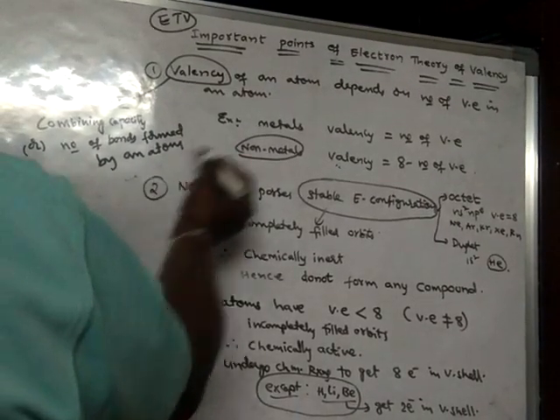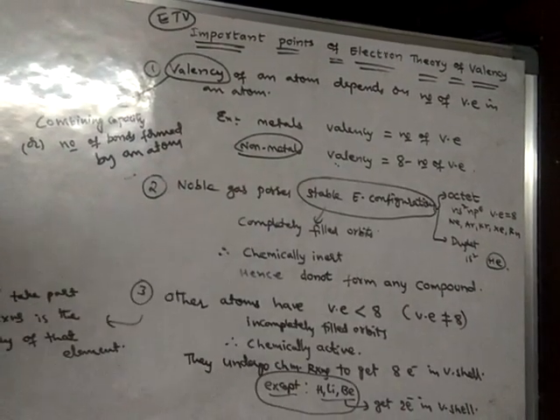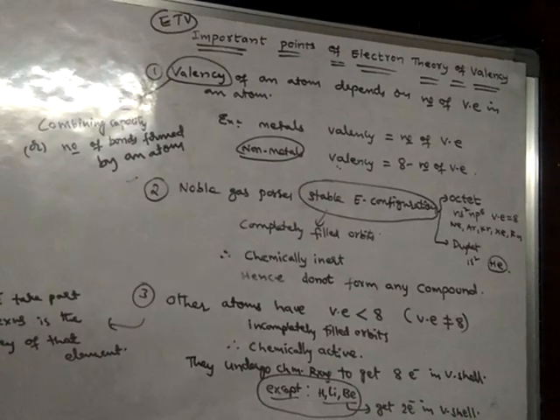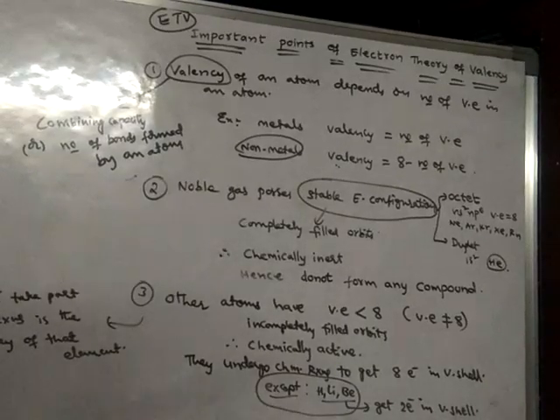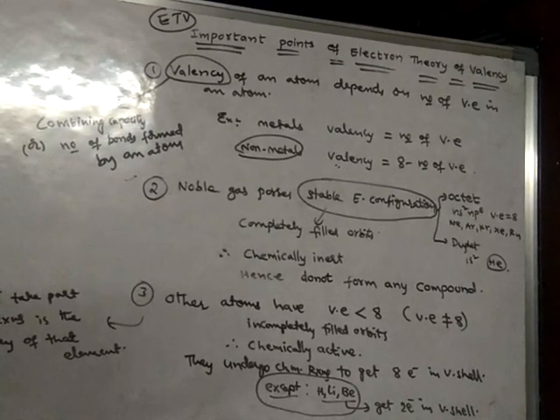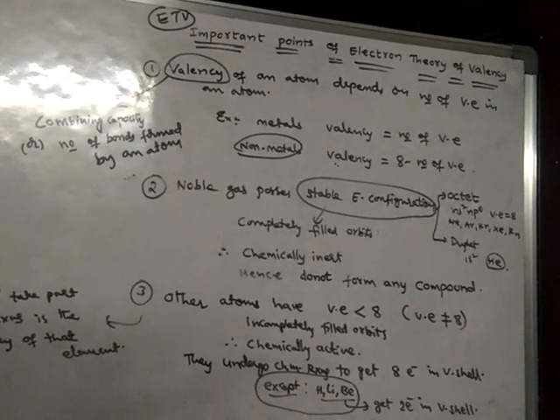Next point. Actually Kossel and Lewis studied the properties of all elements, and they noticed that the atoms of noble gases are chemically non-reactive, but all the other atoms are chemically reactive. What is the reason for this?